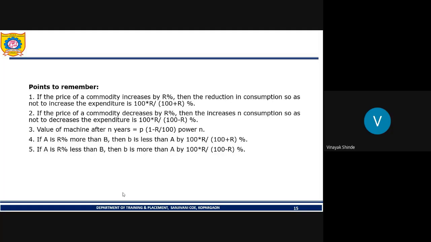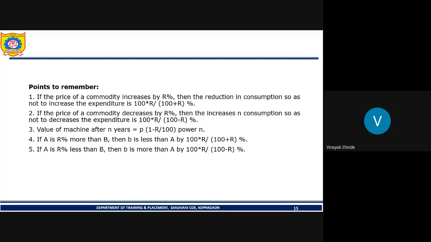Okay, students, there are some important shortcut formulae. On the basis of these formulae, you have some questions which are asked in your placement exams. Like if the price of a commodity increases by R percent, then the reduction in consumption so as not to increase the expenditure is 100 into R upon 100 plus R percent.